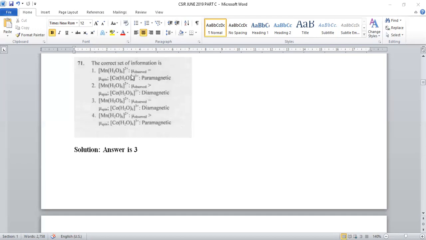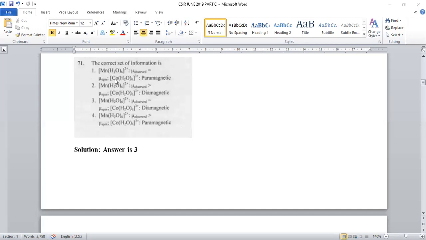Two complexes are given, along with the relation between observed magnetic moment and spin magnetic moment for manganese, and for the cobalt complex whether it is diamagnetic or paramagnetic. Among all the 4 given options, we have to predict which is the right answer. One is the manganese complex, the second is the cobalt complex.